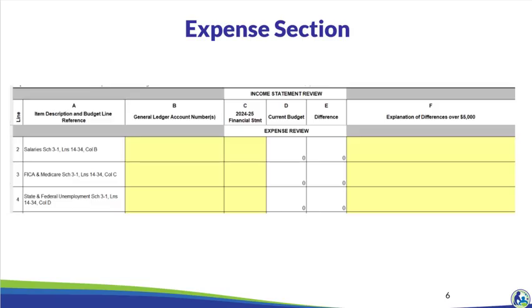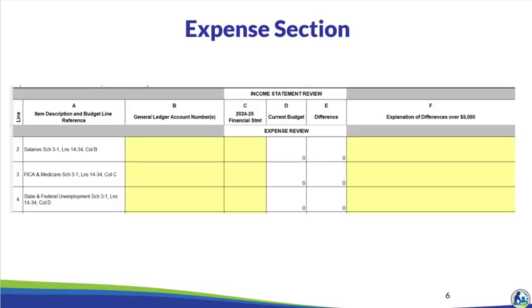Here is a snapshot of the expense section of the Income Statement Review tab. In column B, you will enter your organization's general ledger account numbers. Column C will be your 24-25 account balances. Column D will automatically update when you enter expenses into the related schedules, such as Schedules 3-1 and 3-2.